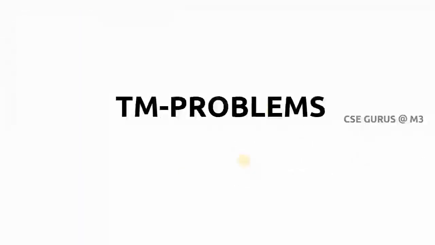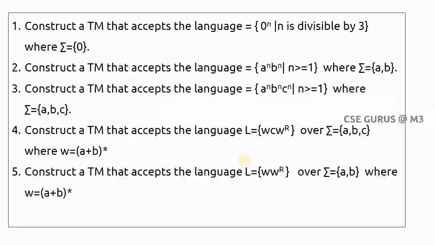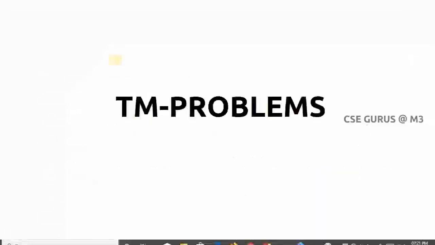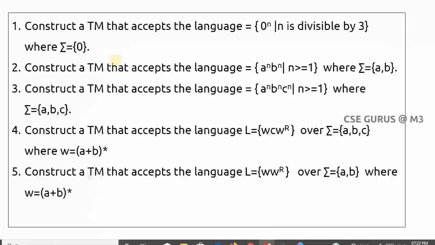So we'll see problems like Turing machine problems. We'll see these sorts of problems, how to construct, what is the transition diagram, what is the transition table, everything we'll see step by step. Now we'll see some problems of how we can solve by using a Turing machine. We'll see what is a Turing machine, how we can construct, and what is a transition diagram. Everything we'll see. So we'll go to the first question.